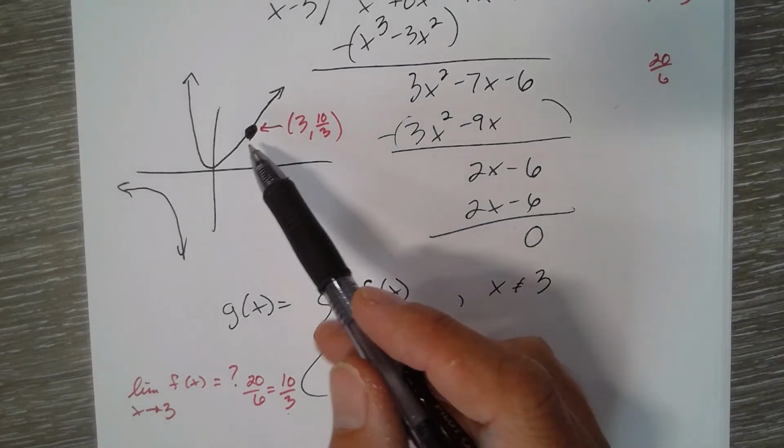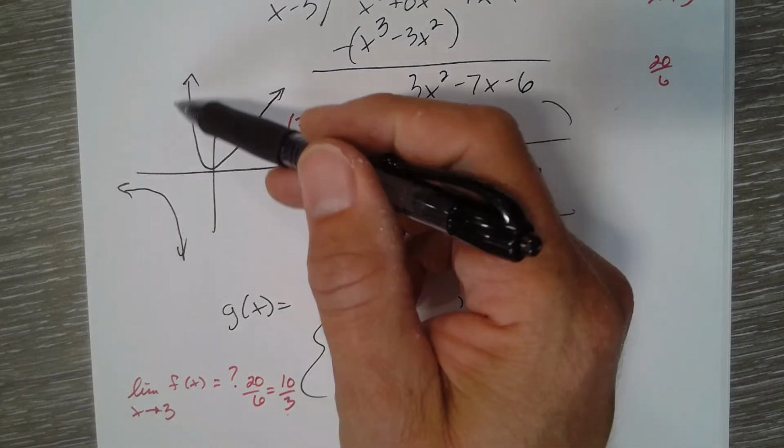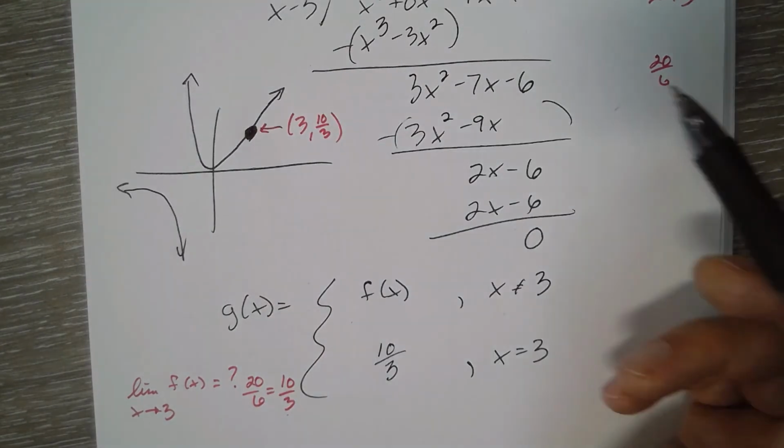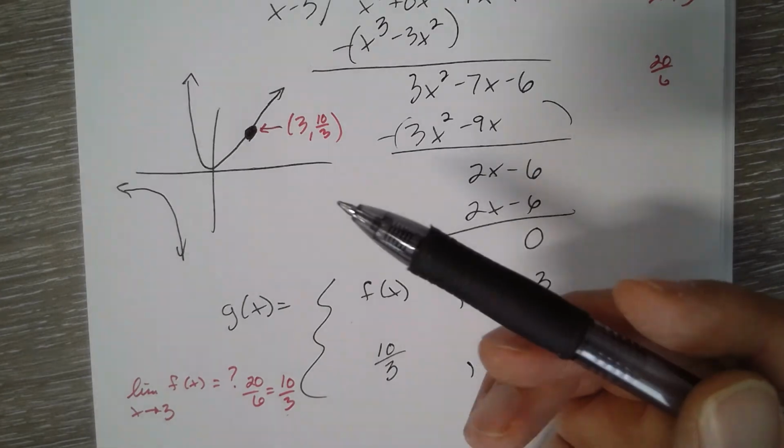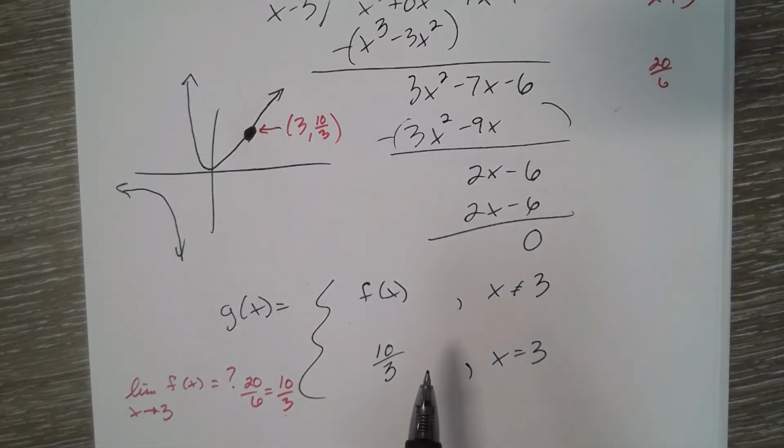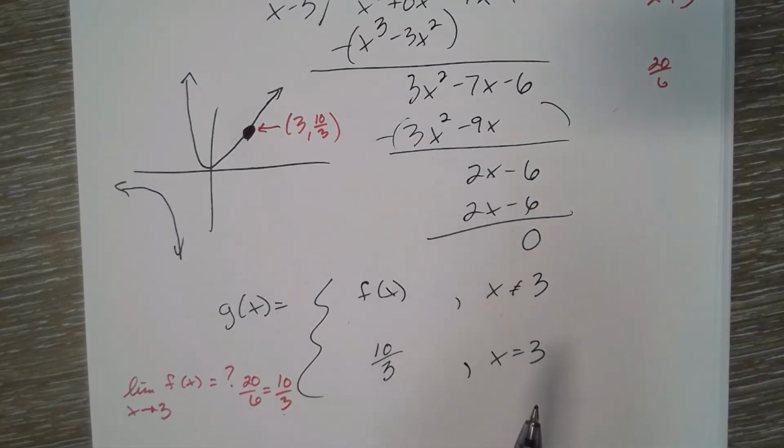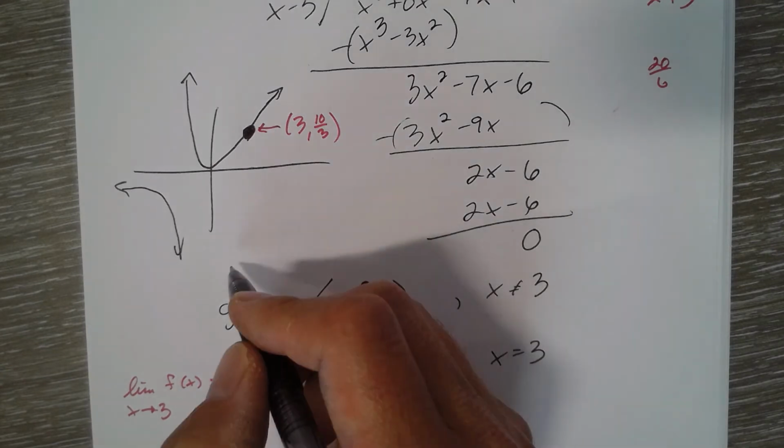Now it's not continuous everywhere because there's an infinite discontinuity at x equals negative 3, but the question was to make an extended function continuous at x equals 3. Okay, I told you there's two ways of doing it. There's one way.